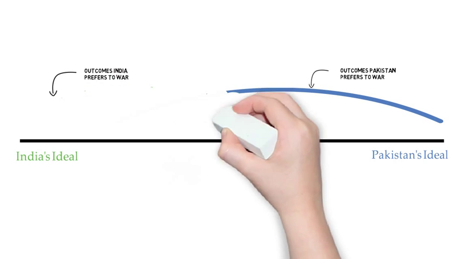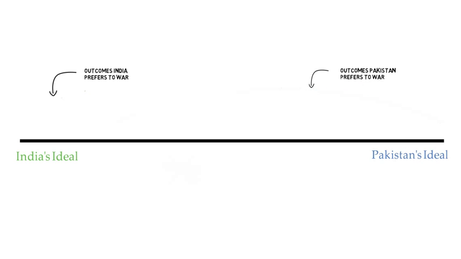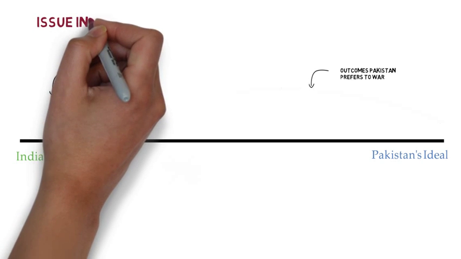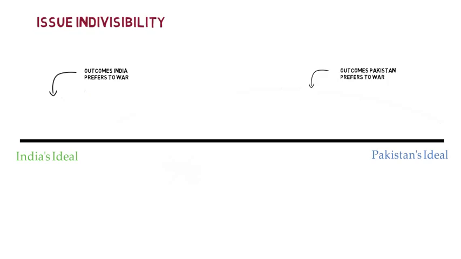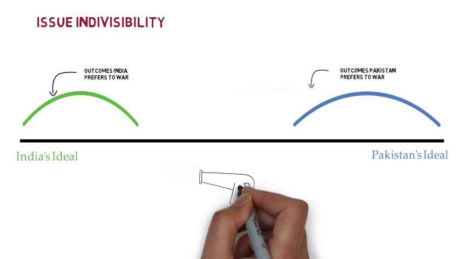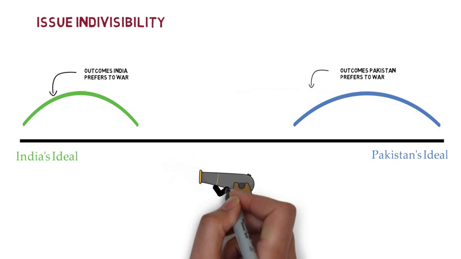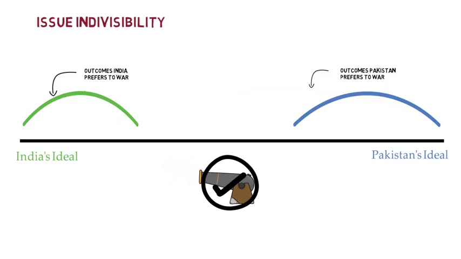Now we can illustrate the three rationalist explanations for war on this bargaining space. The simplest explanation is to envision what occurs when an issue is thought to be indivisible. Some scholars debate the idea that anything can be truly indivisible, but we'll leave that argument aside for this illustration. In this case, there is no zone of agreement. The two countries both feel so intensely about an issue that they would prefer to continue fighting rather than see a bargain being struck. Issue indivisibility is often associated with intense nationalistic fervor or ethnic homelands.